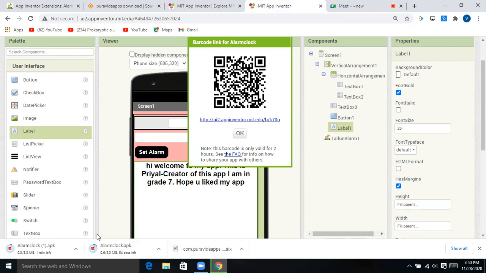You all can see here. But I don't have to download so many files, so I just click here. Cancel. So this APK file will be downloaded in just a minute or two.